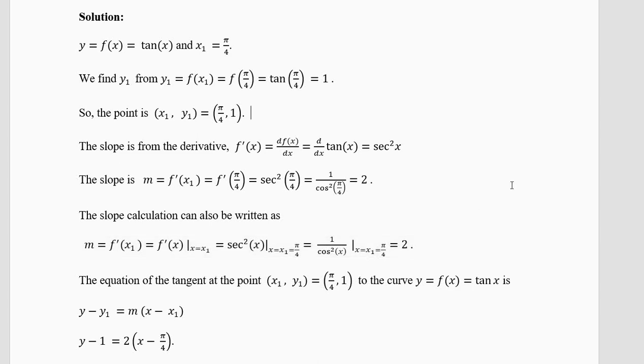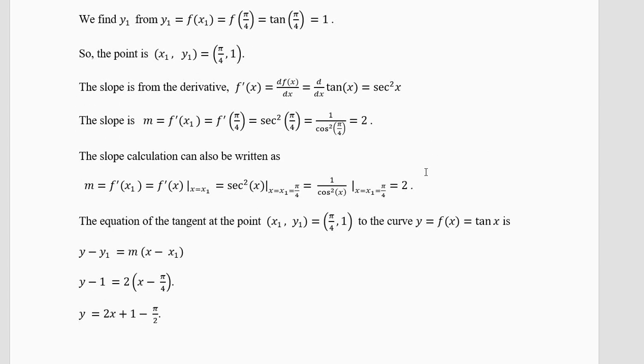If your calculator has only a few numbers for pi by 4, cos pi by 4 is root 2 by 2, which is 0.707. So if you take only 3-4 decimal places, you may not get 2, you might get 2.01 or 1.99. It depends. You will get a number a little more than 2. So do not worry about it.